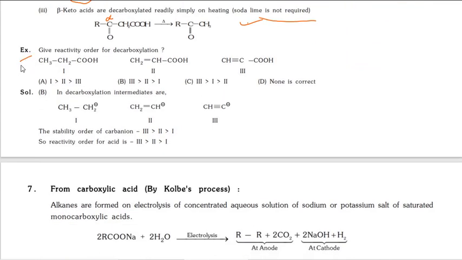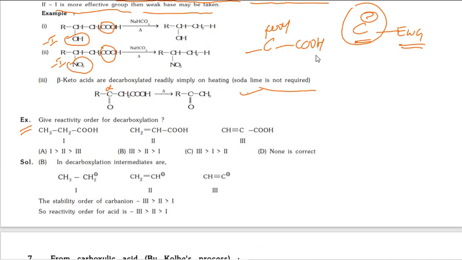Next, so now it's clear when decarboxylation happens. If one COOH is there, soda lime is required.